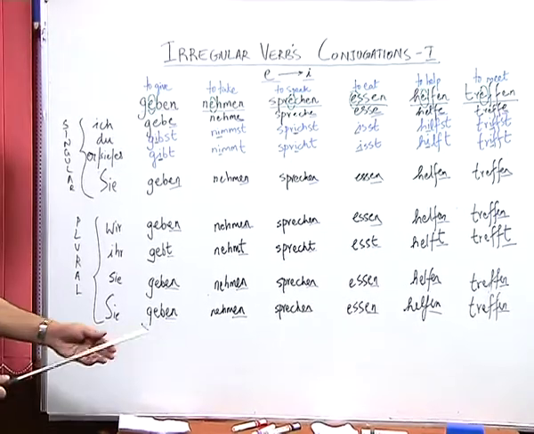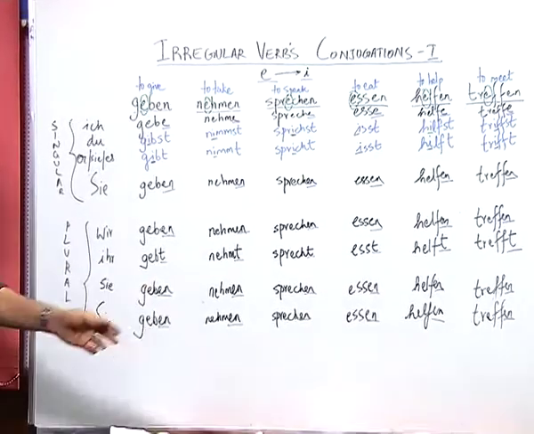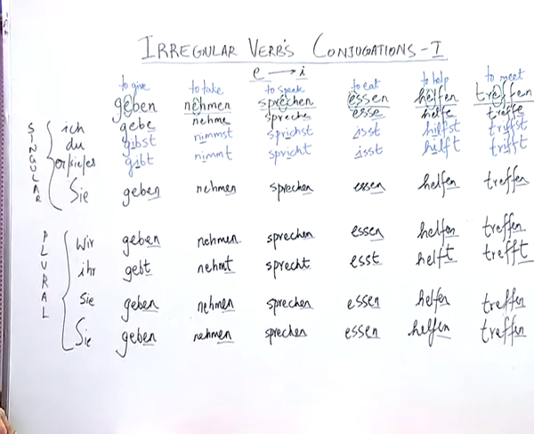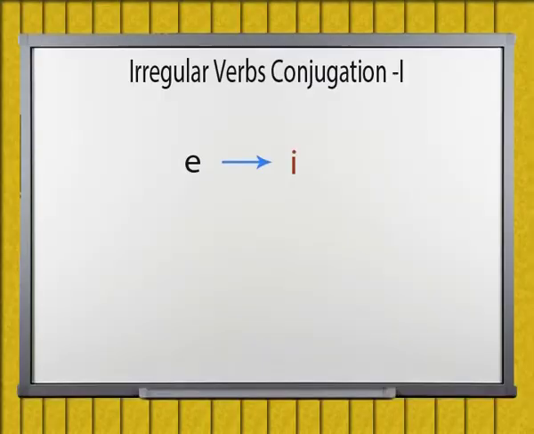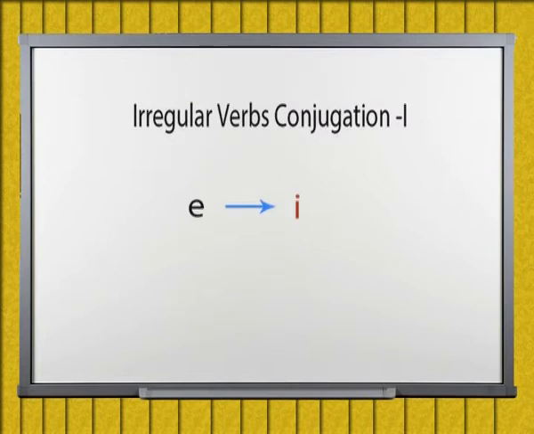Today we are going to do verb conjugations of irregular verbs, where in the verb the vowel E, or as it is called in German, A, is changed and replaced by the vowel I, or E as in German.